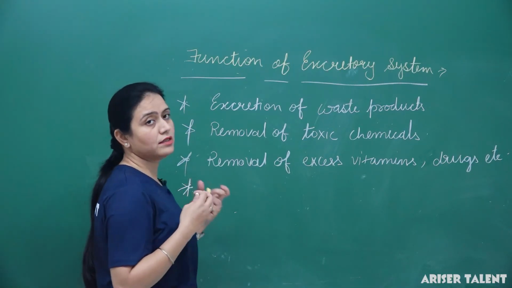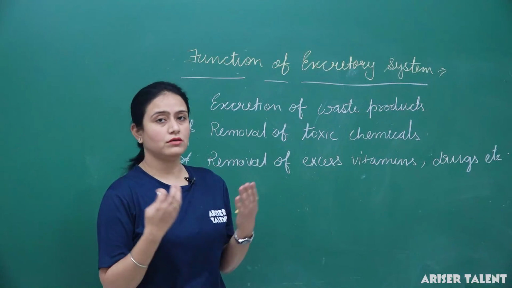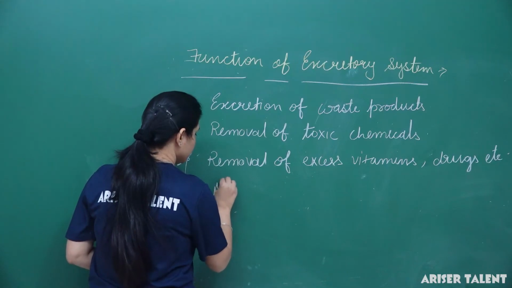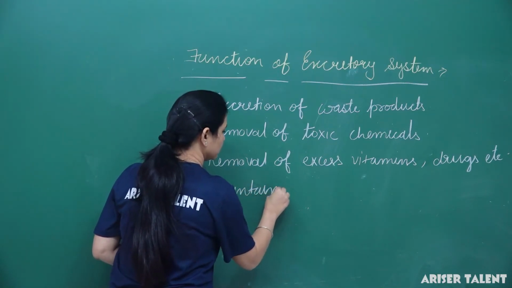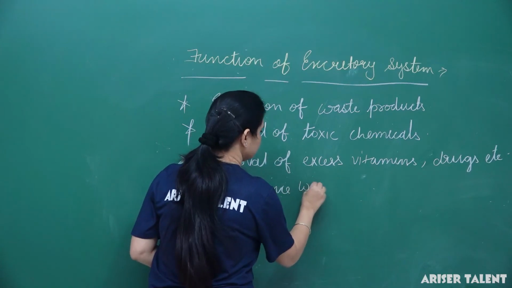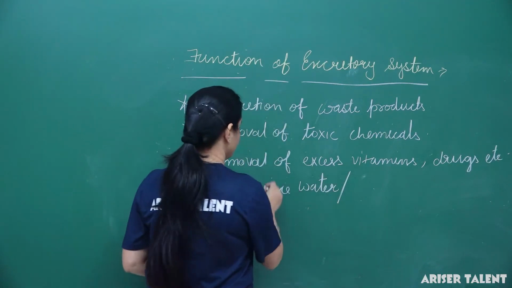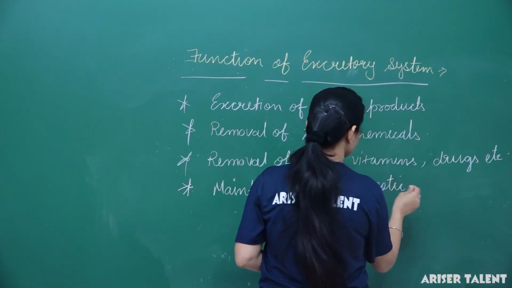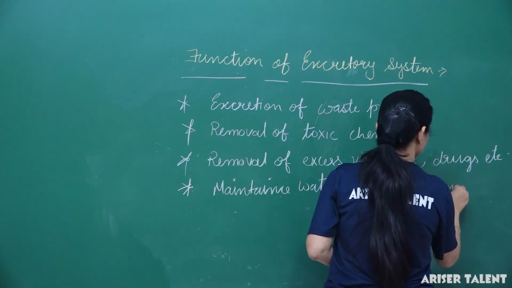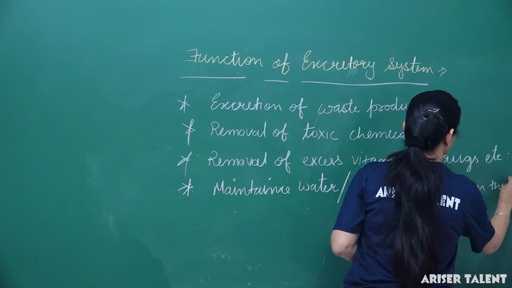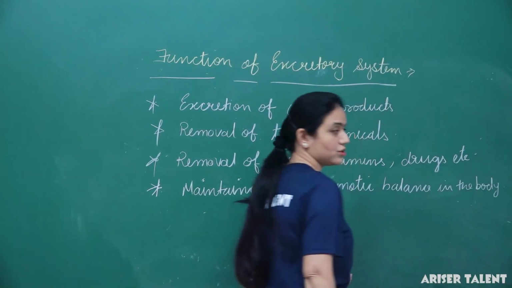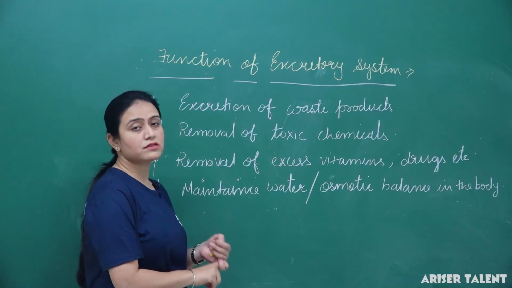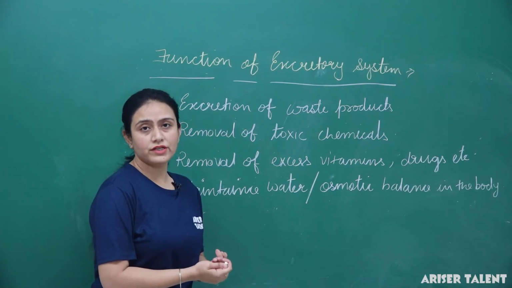It maintains the water and osmotic balance in the body, which is known as osmoregulation. Okay, so we can say it maintains water and osmotic balance in the body, which is known as osmoregulation. Okay, so these are the special functions of the excretory system. Especially, the excretory system is related to the removal of waste materials.